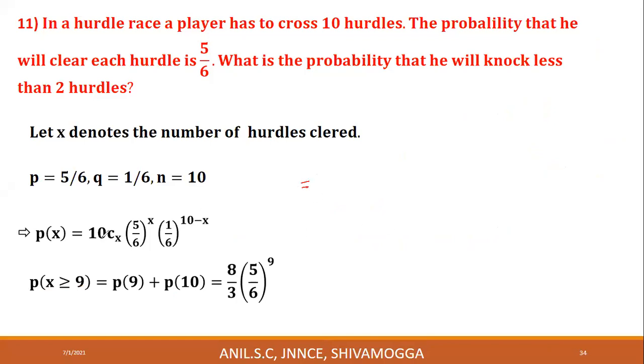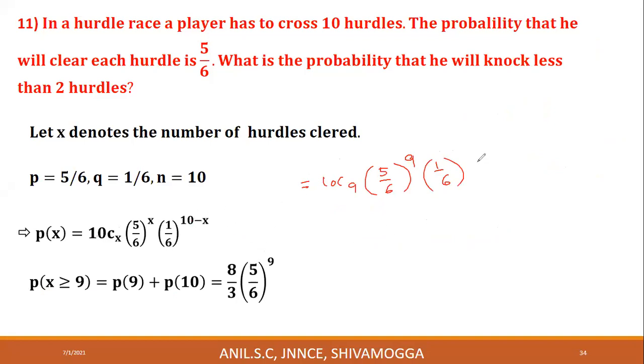P of 9 is 10C9 into 5 by 6 whole power 9 into 1 by 6 whole power 10 minus x. Here x is equal to 9.